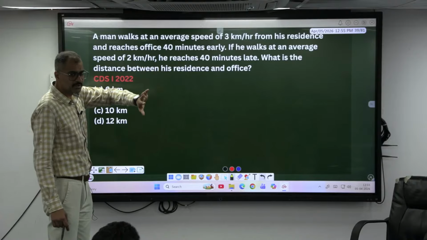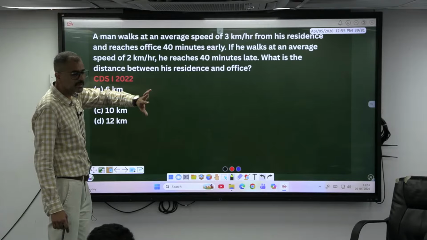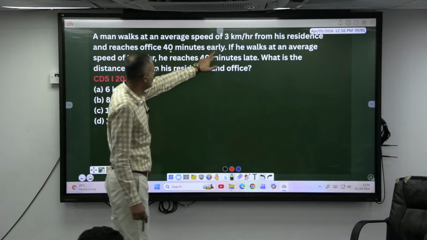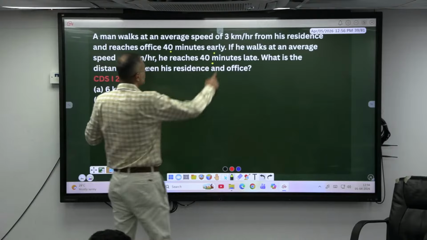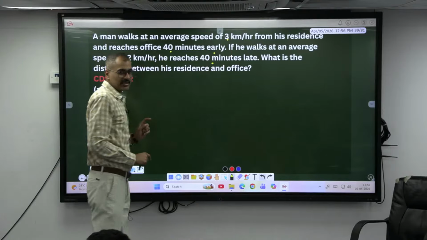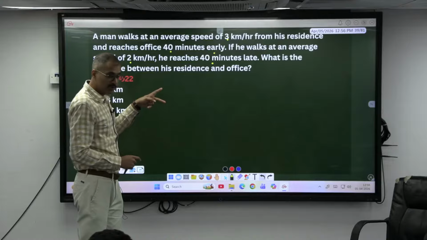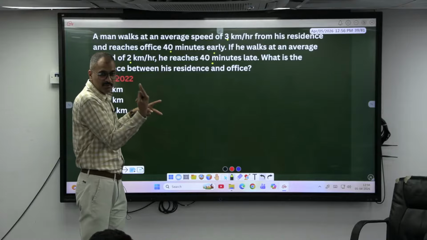Look here now. A person who was coming 40 minutes early is now 40 minutes late. What is the time gap? 80. Speed is in the ratio 3:2. Time taken has to be in the ratio 2:3. Difference is 1. That 1 unit is